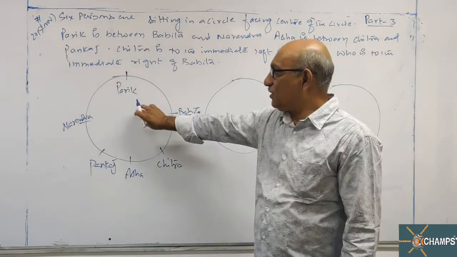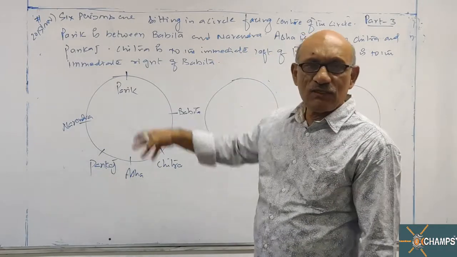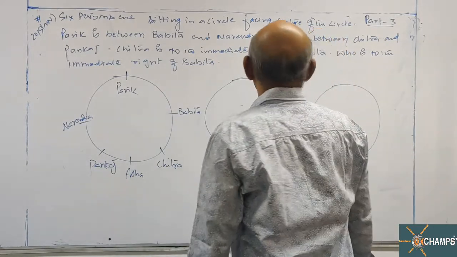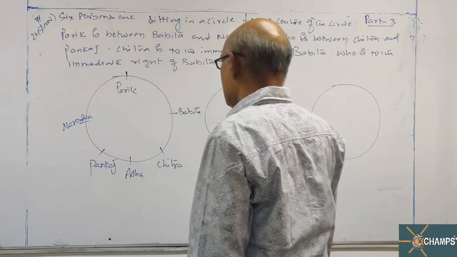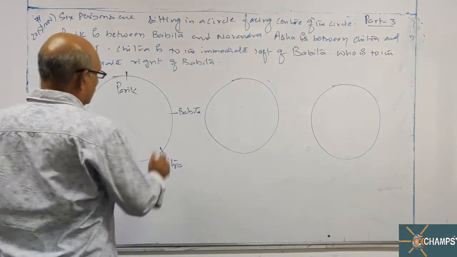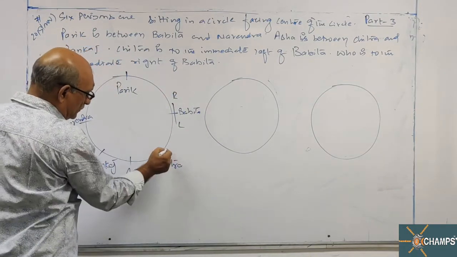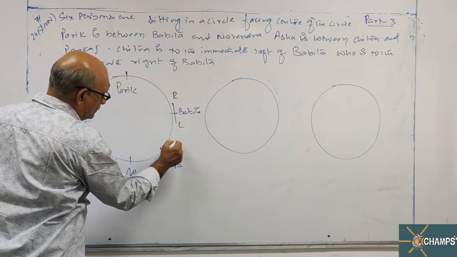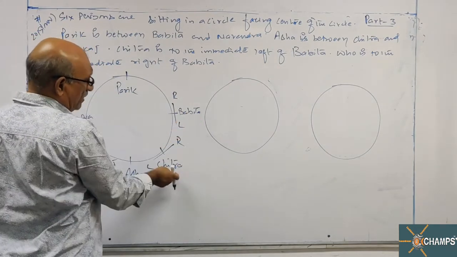Let us see whether this arrangement is satisfying all the conditions or not. Otherwise, I'll change the positions. Asha is between Chitra and Pankaj, and Chitra is to the immediate left of Babita. Chitra, look at this. This is right, this is left. Chitra is immediate left of Babita.